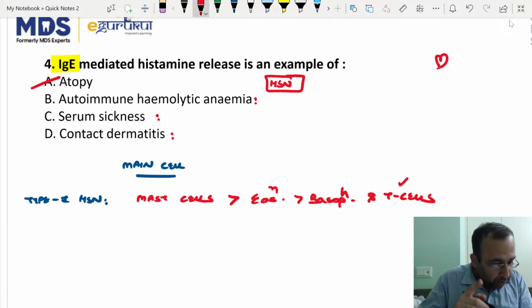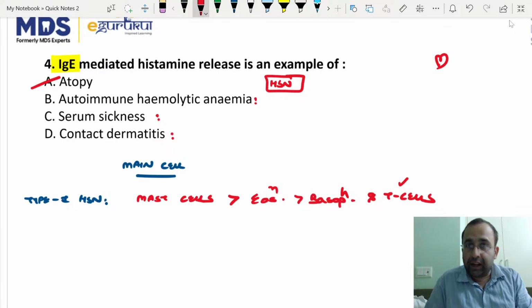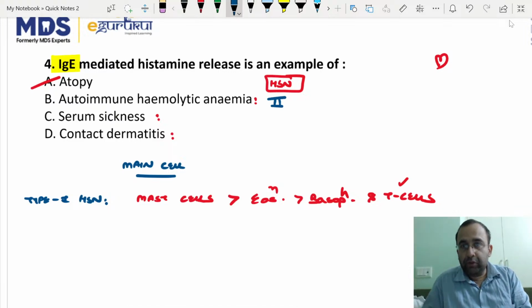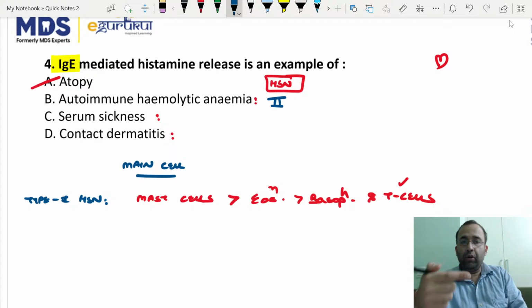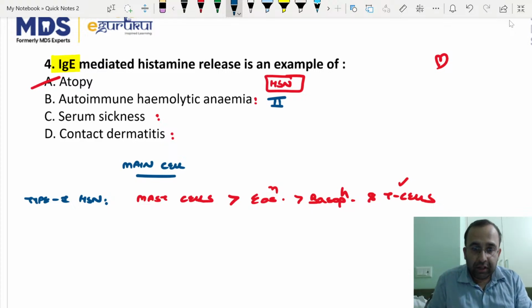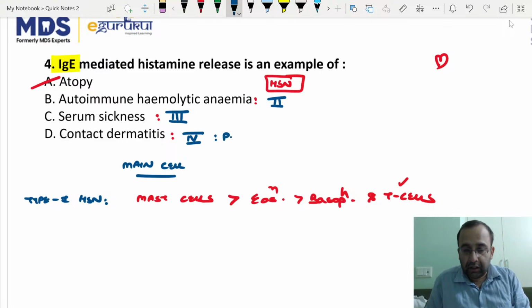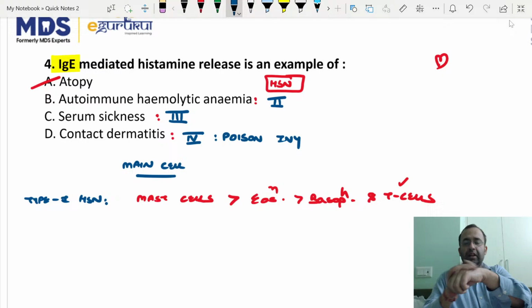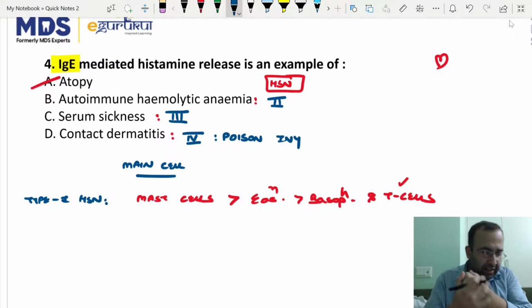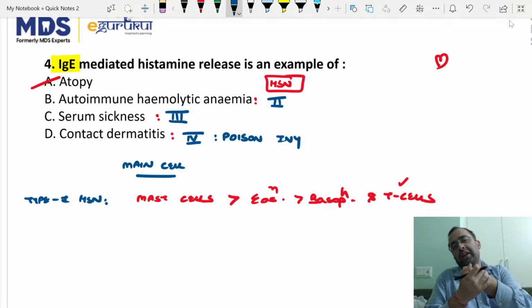Next, type 2, 3, 4. Agreed. This is autoimmune hemolytic anemia. Recent PYQ: autoimmune, antibody against self-antigen, antibody mediated hypersensitivity. Serum sickness is the classical disease with type 3 hypersensitivity. Contact dermatitis occurs because of what comes in contact with skin? Poison ivy. Poison ivy is a shrub growing in the west. Poison ivy in contact with skin causes contact dermatitis.